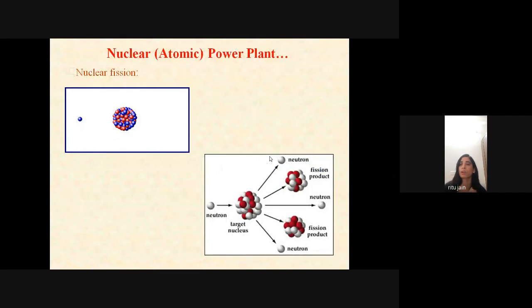Now, nuclear atomic power plant. So this is your nuclear fission. You can see over here that neutrons are bombarded to the uranium 235. This is your targeted nucleus. It is divided into two parts. This is your fission product, and these are your neutrons, which are released after this reaction.